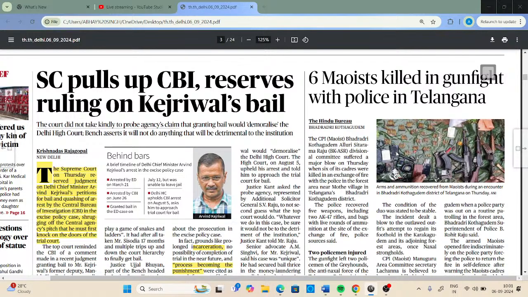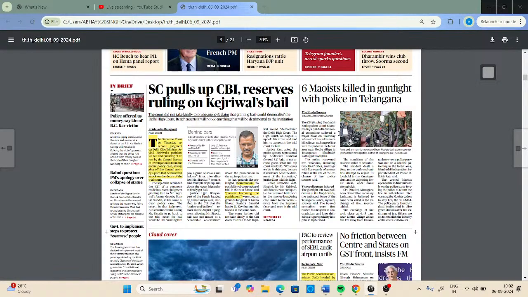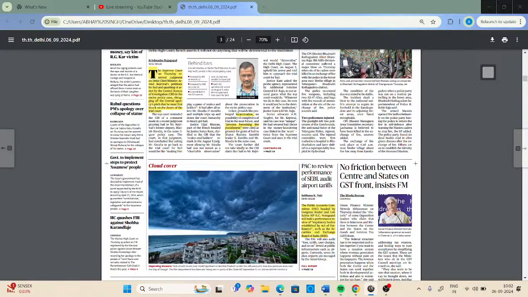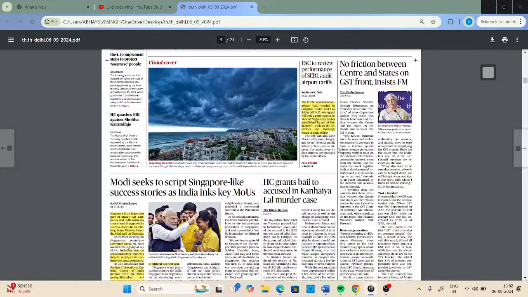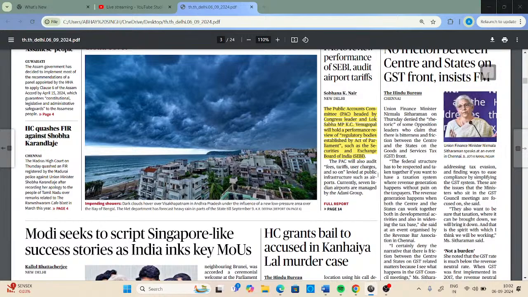The main argument given by the Central Bureau of Investigation in the Supreme Court was that Arvind Kejriwal should go to the trial court if he wants bail. When this argument was given, the Supreme Court said that please stop playing this game of snake and ladder.